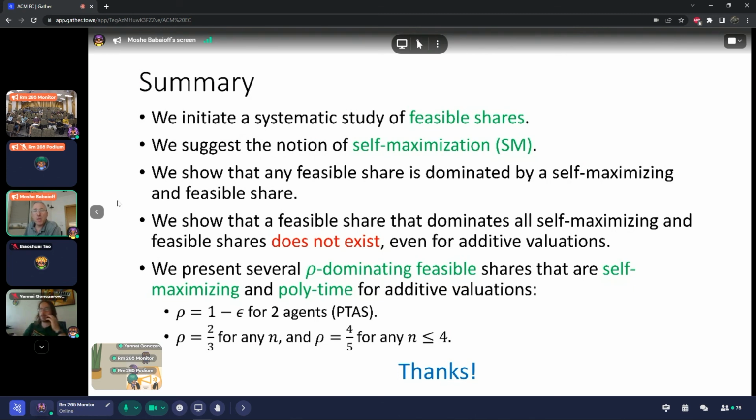And then maybe the most interesting open problem is to obtain a rho of 3/4, which is the best thing that we know how to do without the requirement of self-maximization. So thanks.